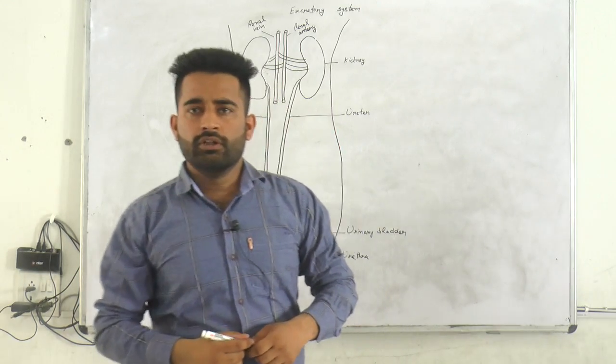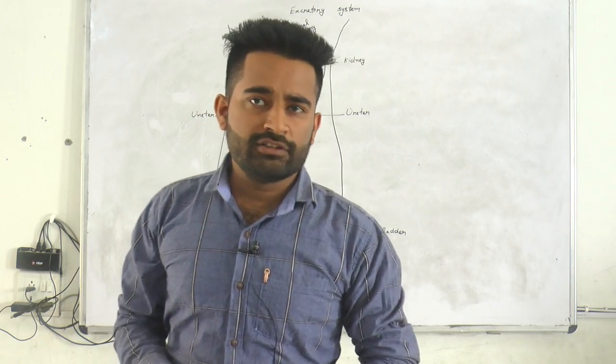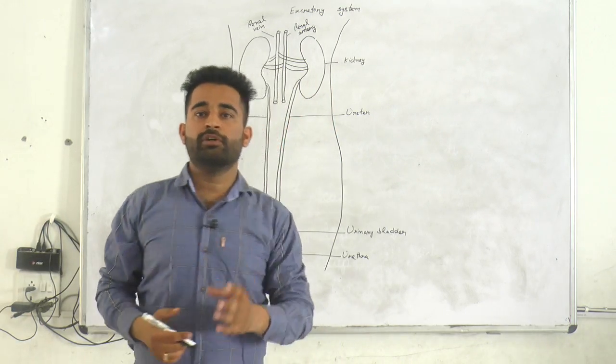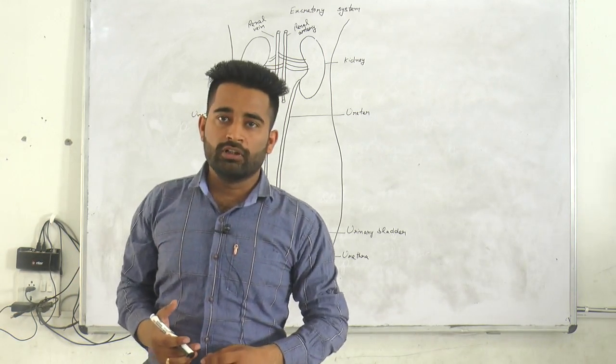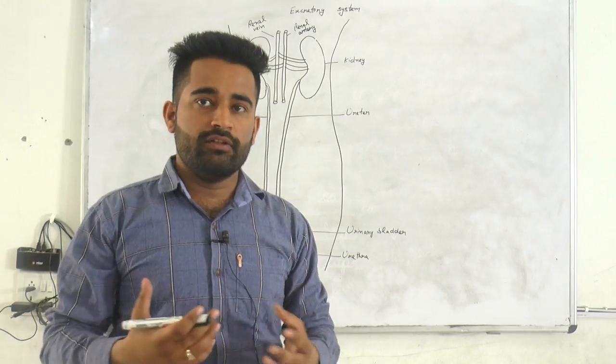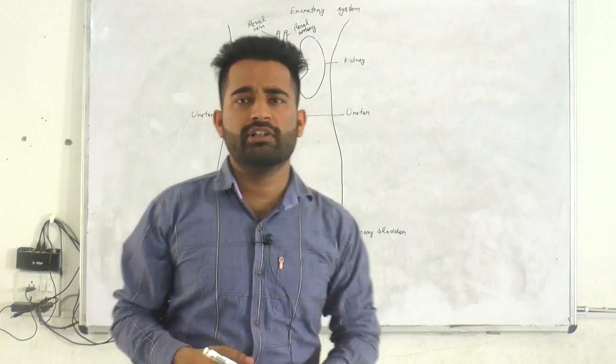Hello students, today we will discuss the human excretory system. What is the human excretory system? It is the system of organs which helps us remove waste products from the body, like urea and sweat. Many organs help in excretion, but here we will discuss the kidneys.